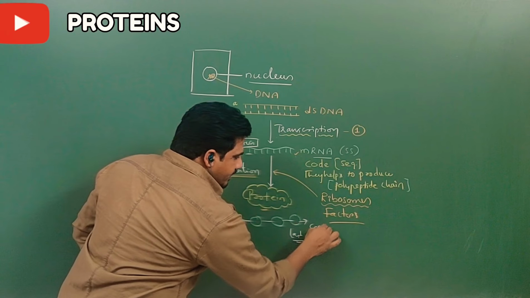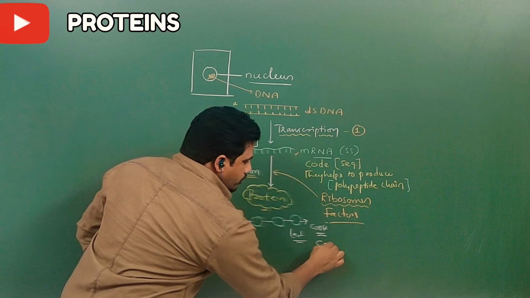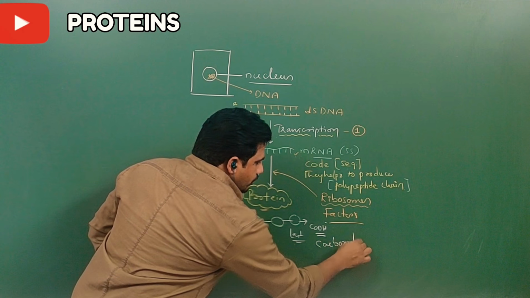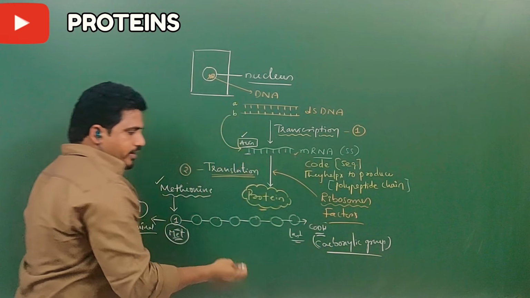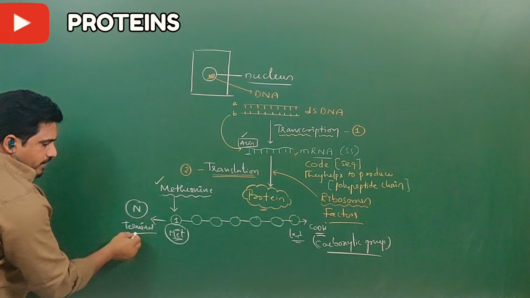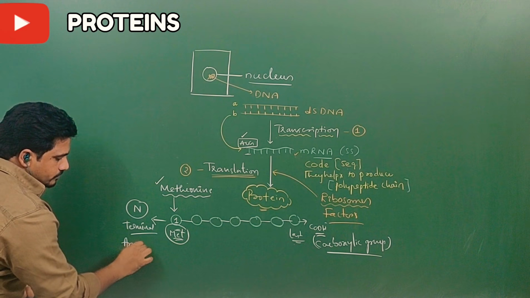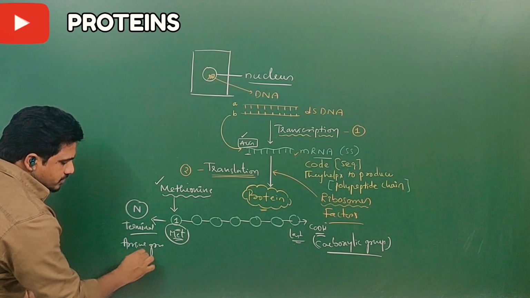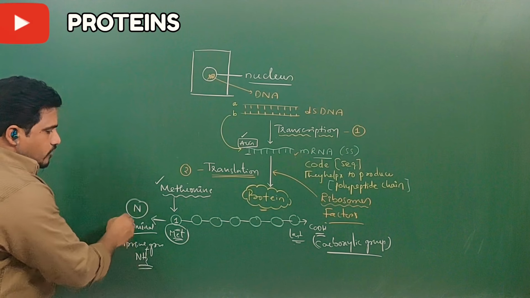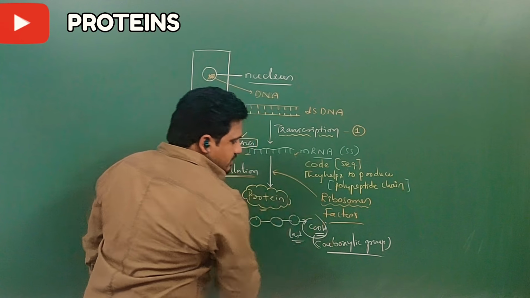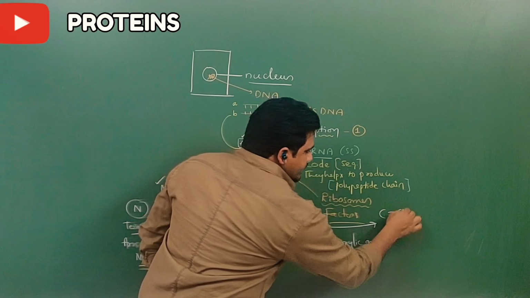So no matter the number of amino acids present in a protein, for the last amino acid, its free end is COOH, meaning the carboxylic group. So the carboxylic group will be the free end, and N means the amine group, so NH3 plus or NH2 plus, whatever. So this is called the N-terminal. Because of the C, it is called the C-terminal.